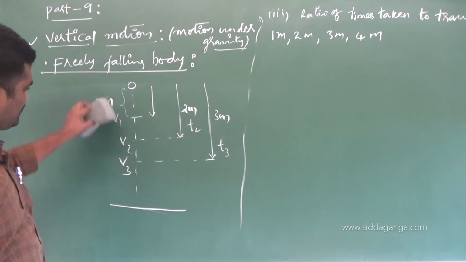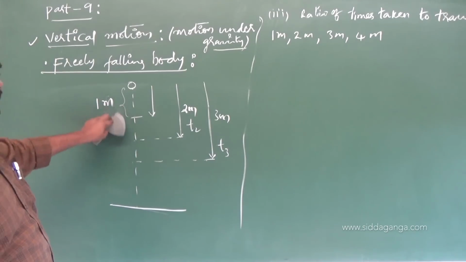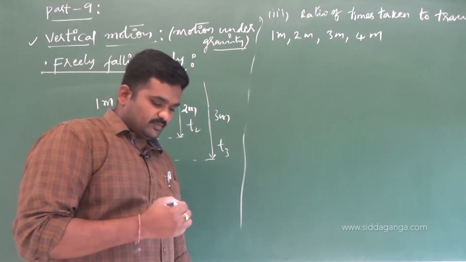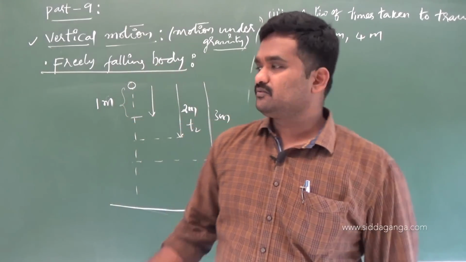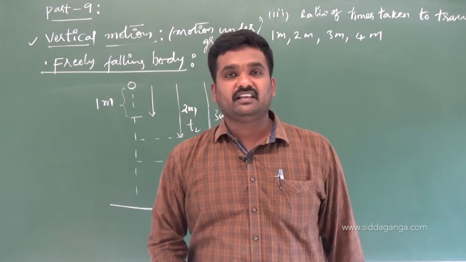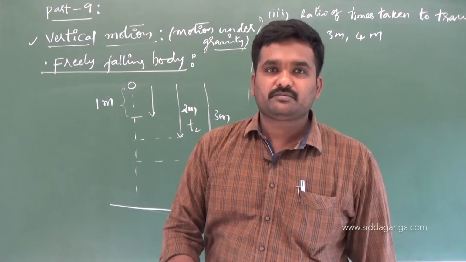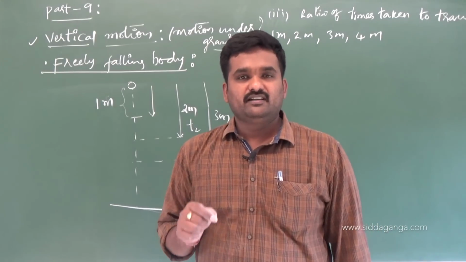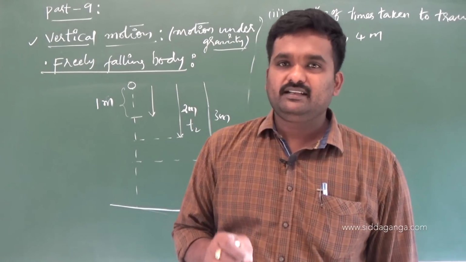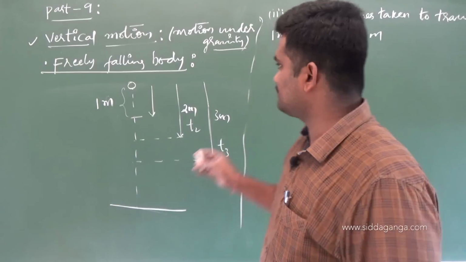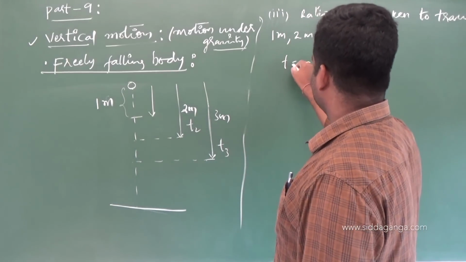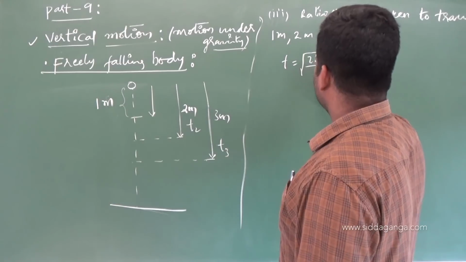What is the ratio of the times taken here now? What is the formula for time taken for a displacement of h? We have written one formula, just now I asked you to remember that T equals root of 2h by g. To travel a displacement of h, time taken is root of 2h by g. Hence, you can write T equals root of 2h by g.